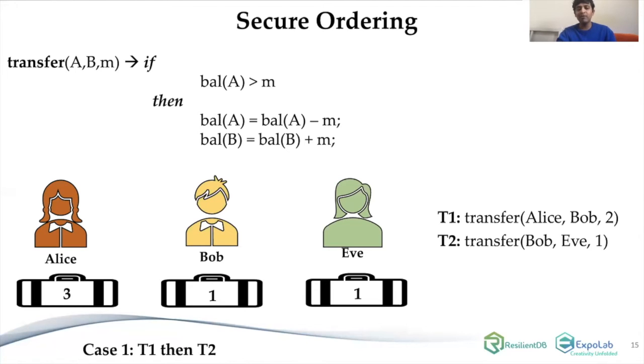But now if I do something different, if I do T2 followed by T1, then by doing T2, nothing changes because Bob has $0 in his account. But then when I run T1, Bob gets $2 in the account. So it would be beneficial for Bob if somehow the order is T2 followed by T1. So in such multiple primary protocols, what we need is an ordering which is secure, so that replicas or clients are not able to change it ahead of time.